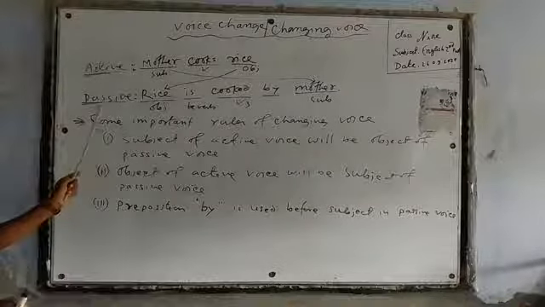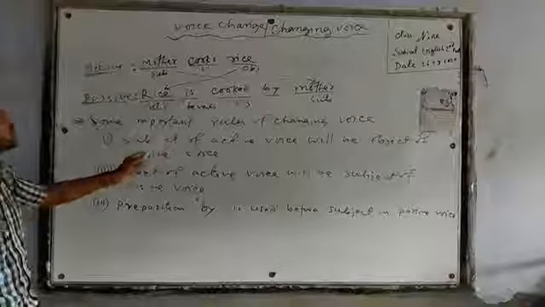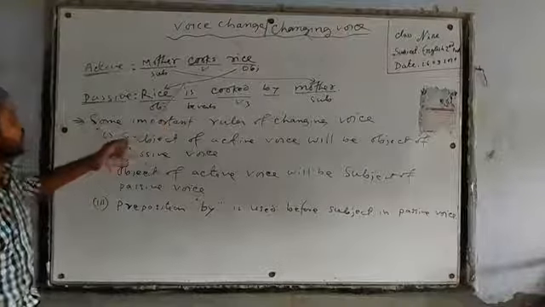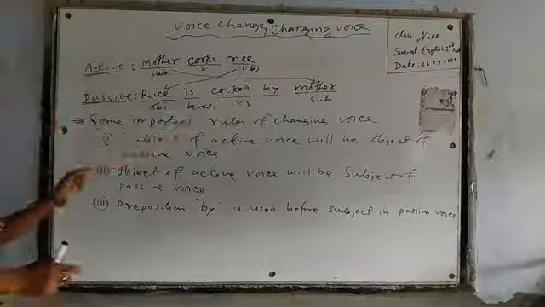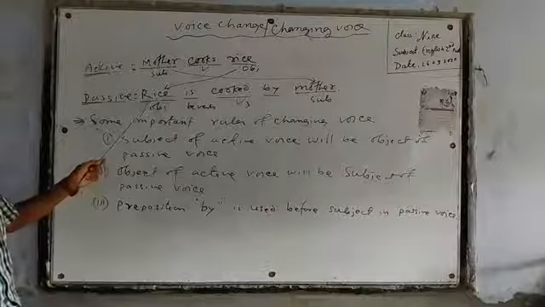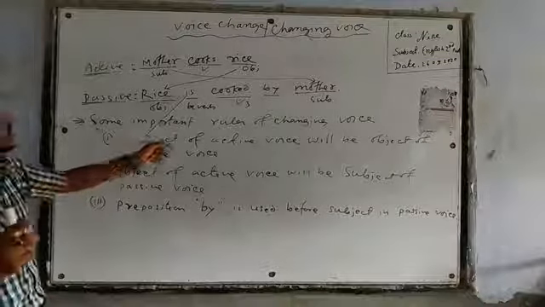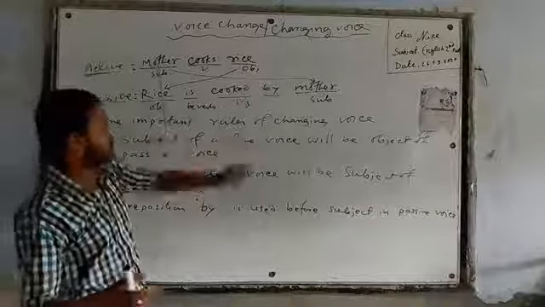In passive form: rice is cooked by mother. In this sentence, rice was the object, and in passive form, rice comes first. Then the verb, then V3, then the preposition by, then the subject.